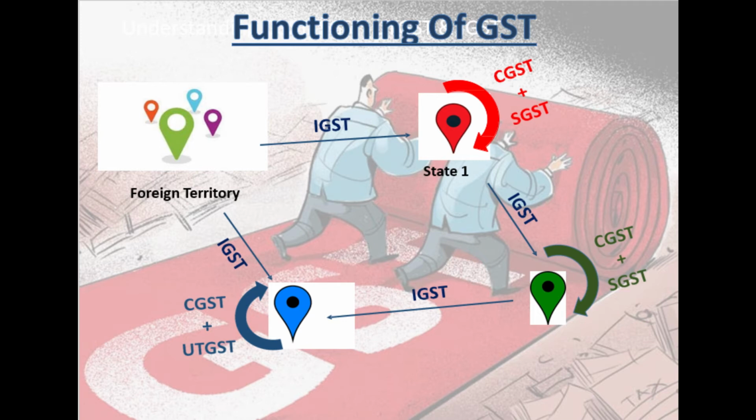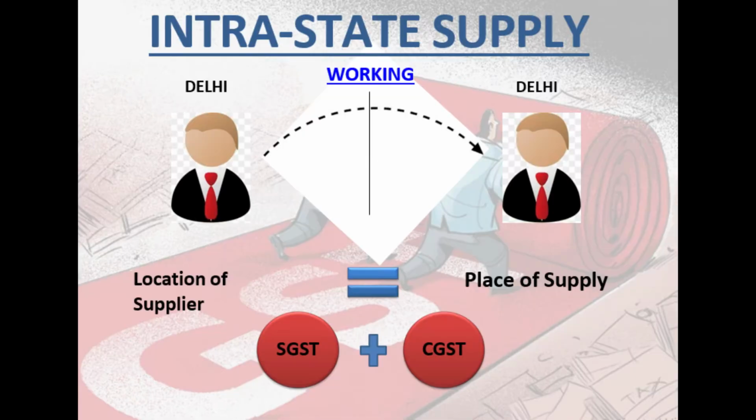I hope the functioning of GST is clarified with this slide. Next, intrastate supply. I have tried to explain the working. Suppose intrastate means within the state, the manufacturer or supplier of goods is in Delhi and the customer is also located in Delhi. Then what happens? Location of supplier is equal to place of supply, right? Then what is applicable? SGST plus CGST or CGST plus SGST, correct?